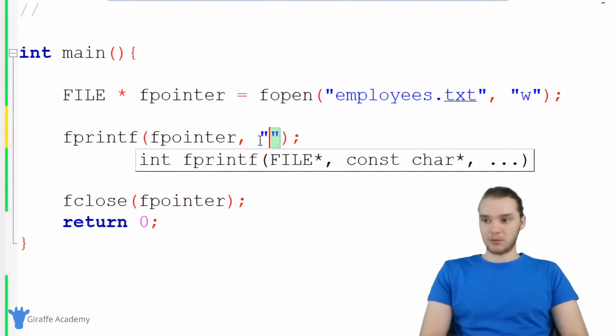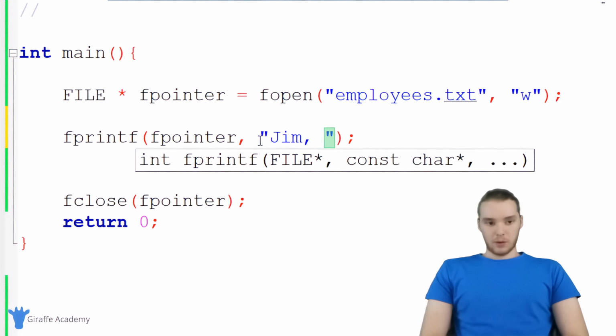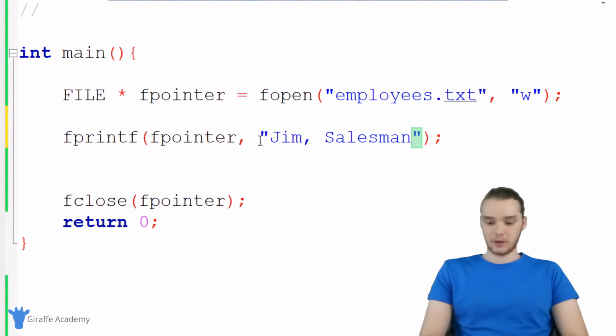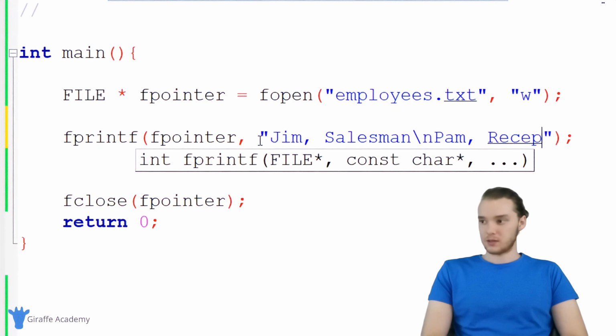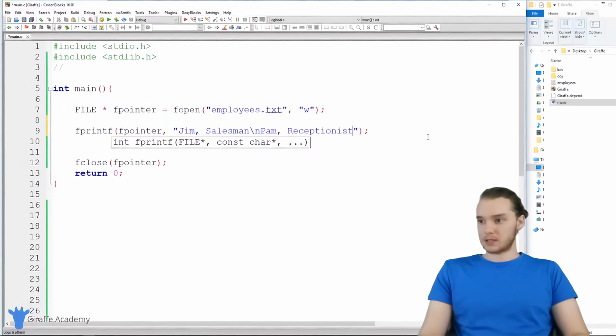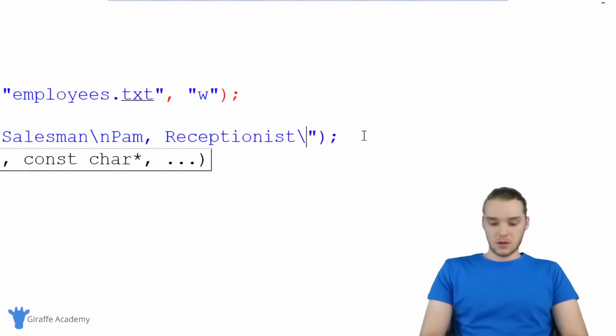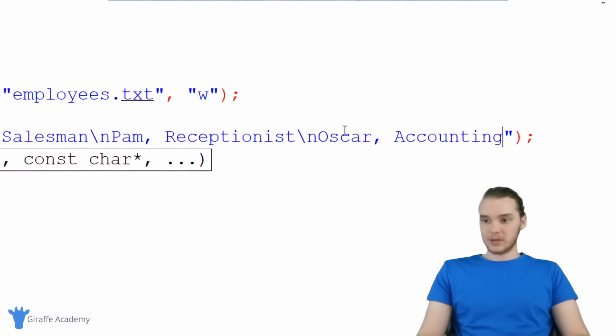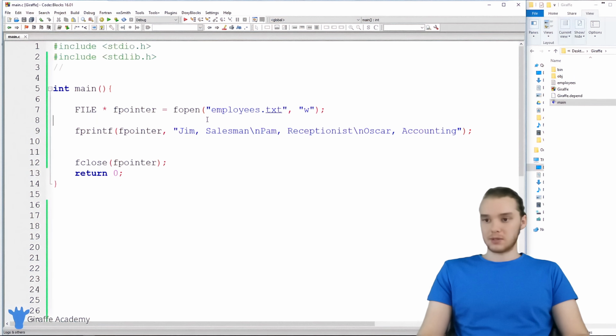So I could just print out some employees. Let's say one of the employees is Jim, and we'll put what they do. So I could say salesman, and then actually let's make a new line, and we'll create another employee, Pam, and she is the receptionist. And then we can make some other employees. So now I have 3 employees that I'm going to write out to my employees file.